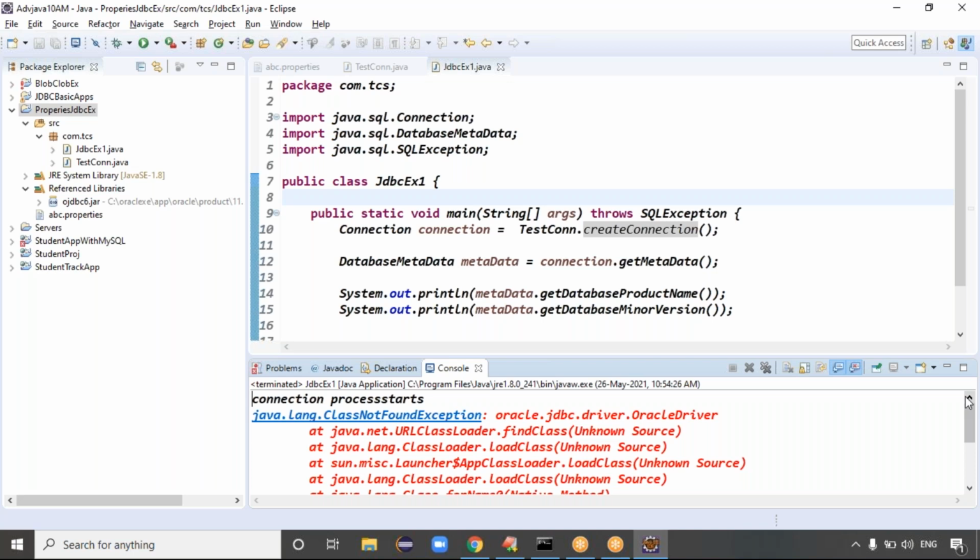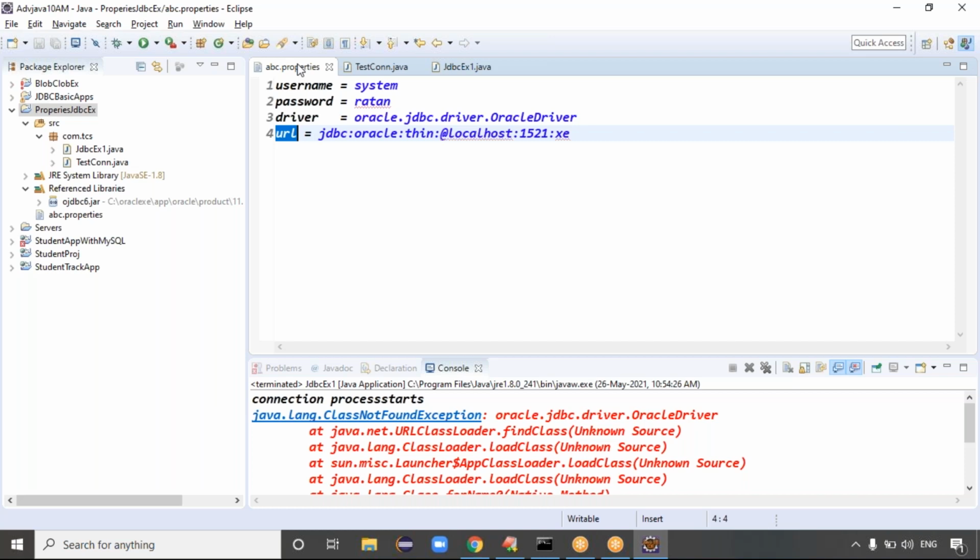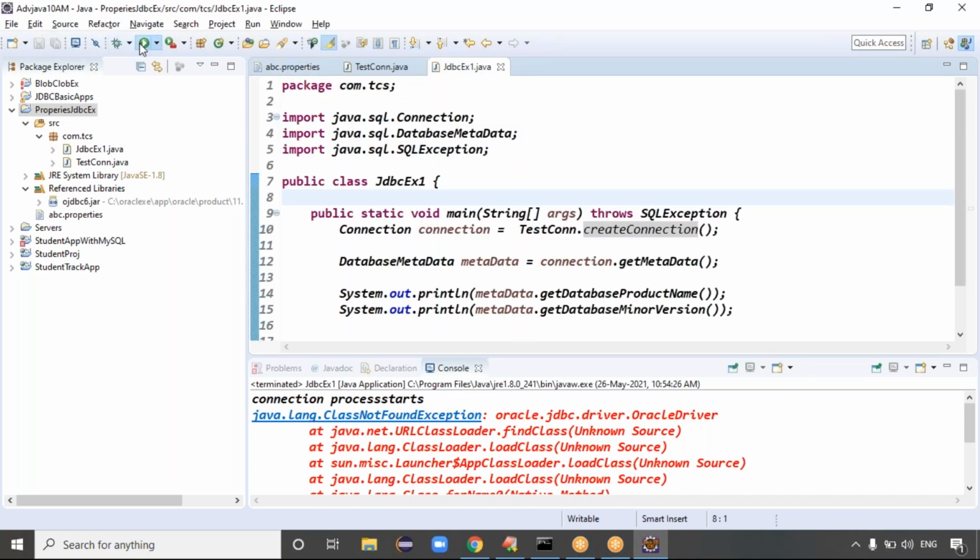oracle.jdbc.driver.OracleDriver. A property file is by default in string format. Even if you give double quotes, it's not a problem basically.